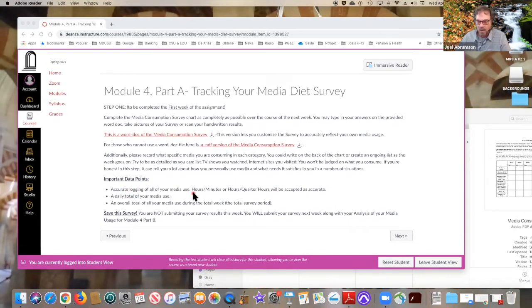So accurate logging for this is considered hours and minutes on each one of those squares. Or you can do hours and quarter hours, because quarter hours is a methodology used in real survey taking. Now, for our digital students who don't know what a quarter hour is, it's every quarter of an hour, so that would be 15 and 30 and 45 and 00, the top of the hour. So you could say I did this activity for 1 3/4 hours, or I did this activity for 1 1/2, or I did this activity for 1 1/4. I'll take that, right?